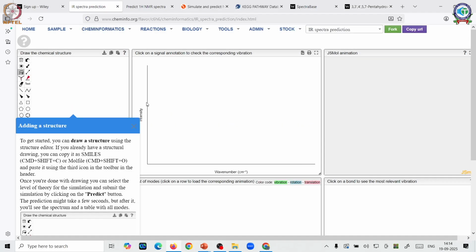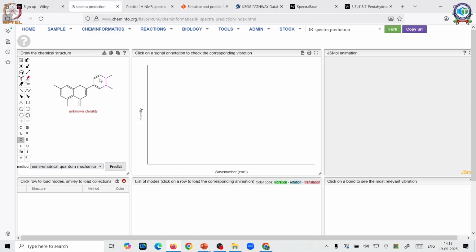Similarly, there are other interesting databases for IR prediction, and this is another one which is from ChemInfo. Now here you will see that in ChemInfo again we can draw the structure. We will create a flavonoid quercetin again, and let us see. So I am just putting the oxygen groups now. So I raise my query, and this is a simulation based software. ChemInfo is going to predict based on its structure and attributes, and let us see how it predicts.